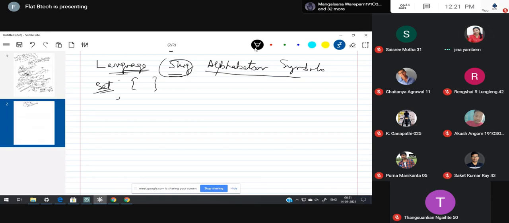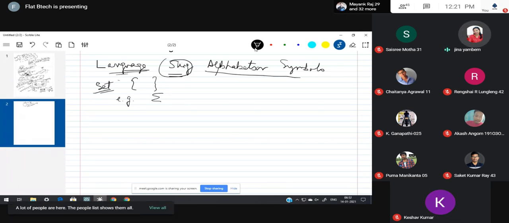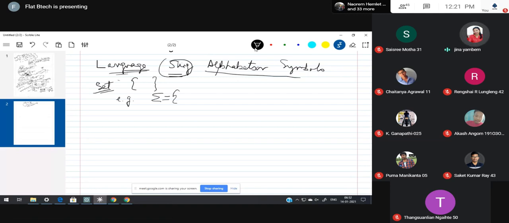Example: summation. Summation represents either input symbols or alphabets in our mathematical definition of deterministic finite automata. Remember last class. So summation, right? This is also a set. This is also a collection of elements.